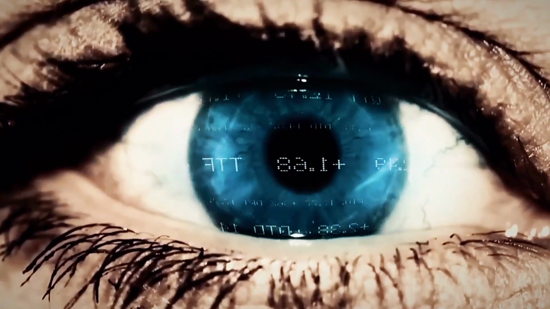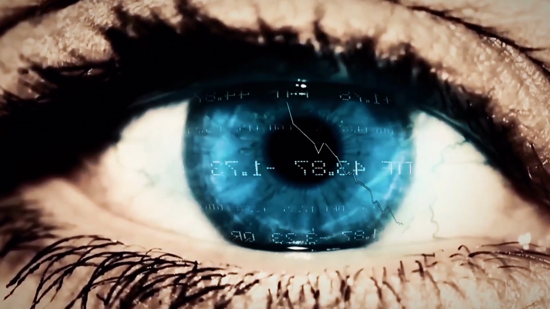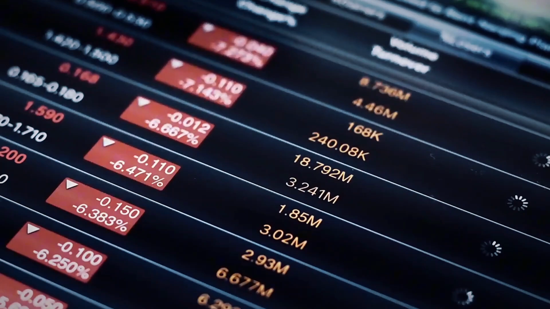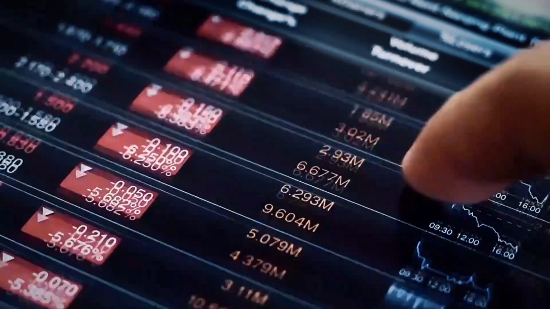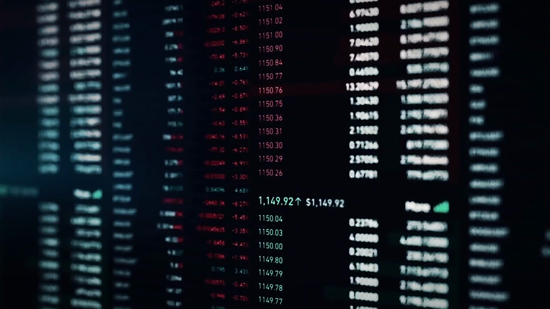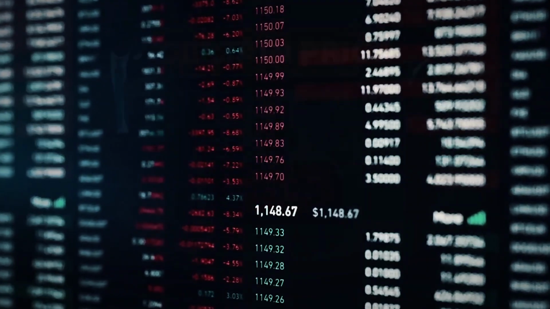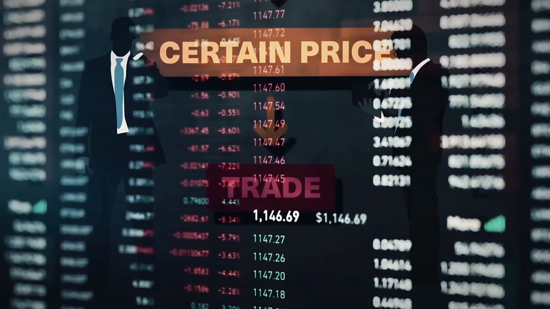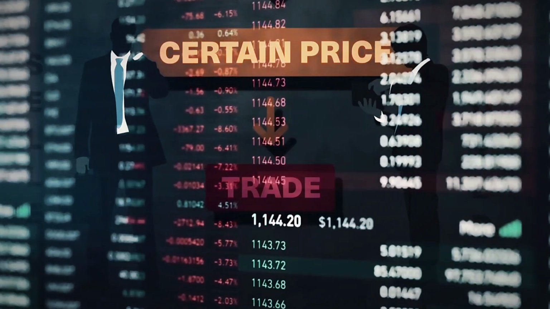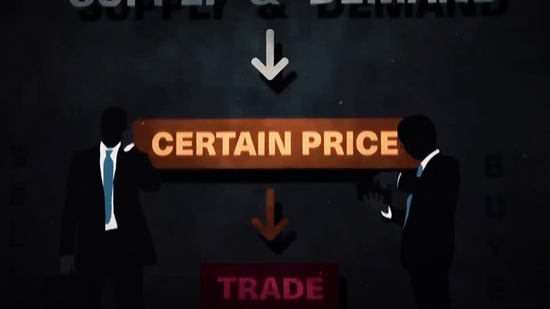Here's how the RRR cut could affect the world. Commodities market, lower demand: China's reduced appetite for raw materials like steel, copper, and oil could hurt commodity exporting nations like Australia and Brazil, impacting their revenues. Oil prices: a slowdown in China may ease global oil demand, potentially lowering prices.